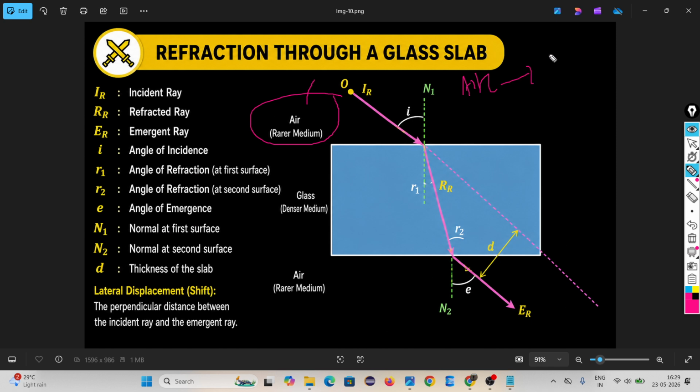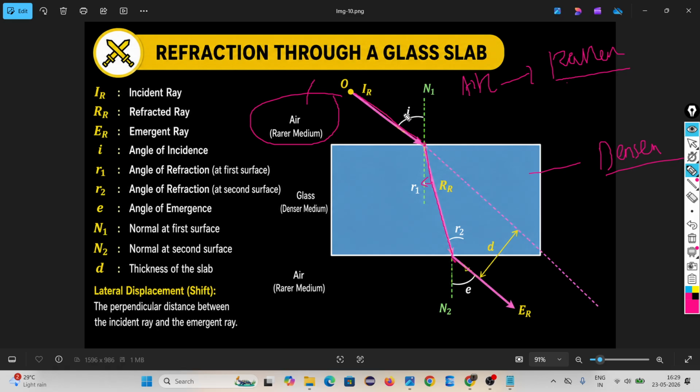Air means a rarer medium. Glass means a denser medium. Look, the incident ray is coming, and here is the point of incidence. The light is coming from rarer to denser, so the refracted ray will go near to the normal. Are you looking? Yeah.